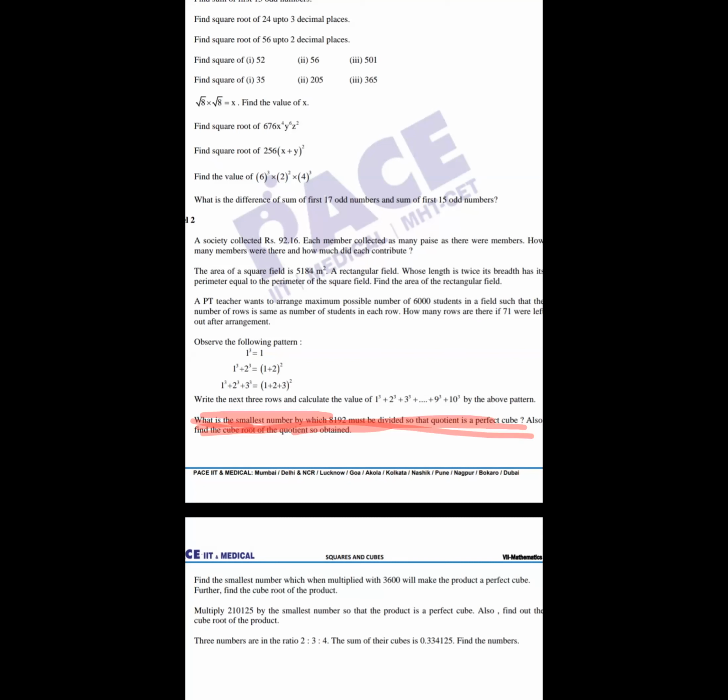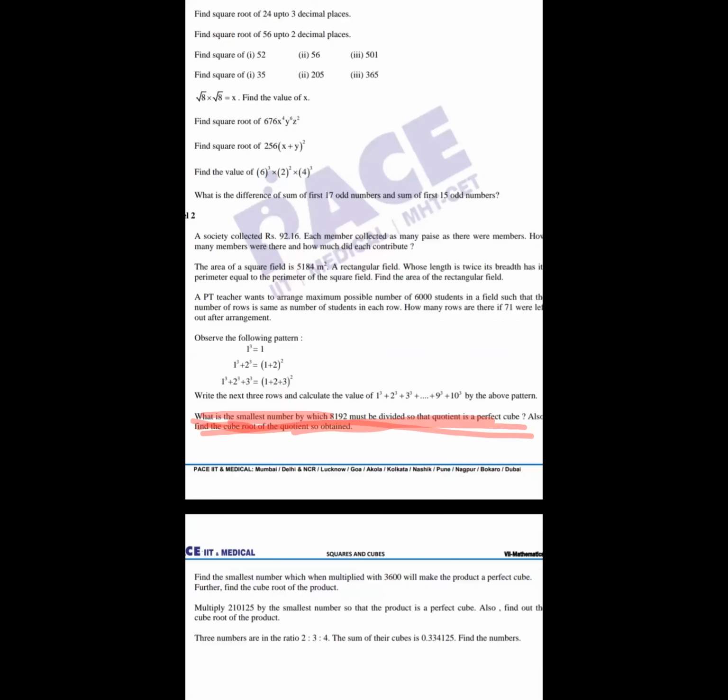Everyone, try to solve the marked questions once. Level 2, question number 5, which I highlighted: which is the smallest number by which 8192 must be divided so that the quotient is a perfect cube? Try the question. What you have to do is prime factorize it. Do the prime factorization of 8192.